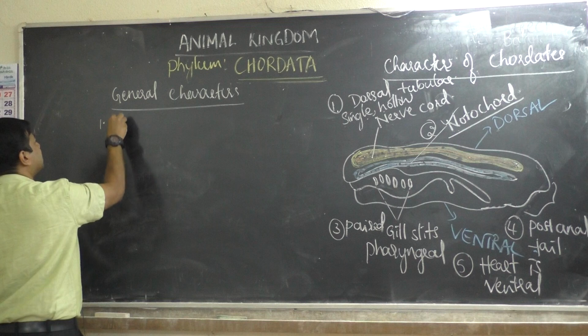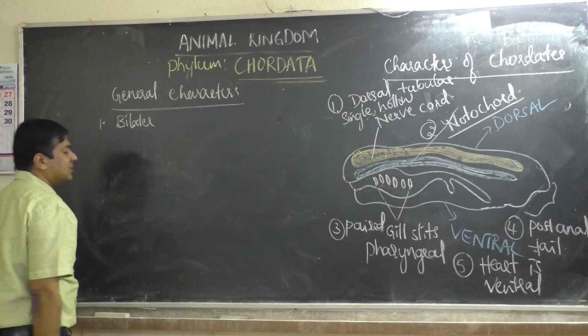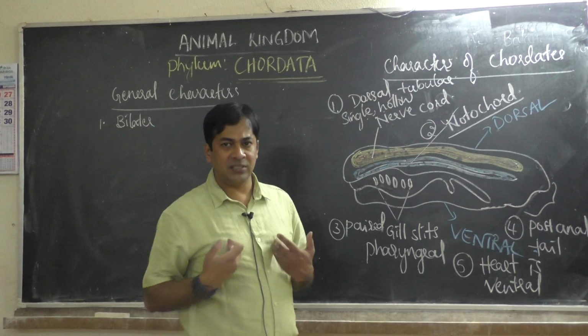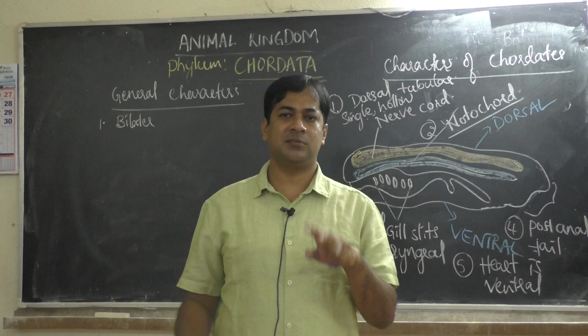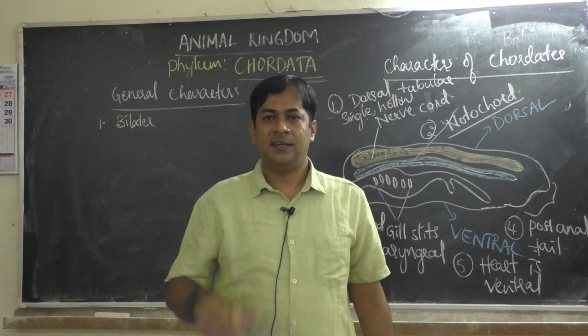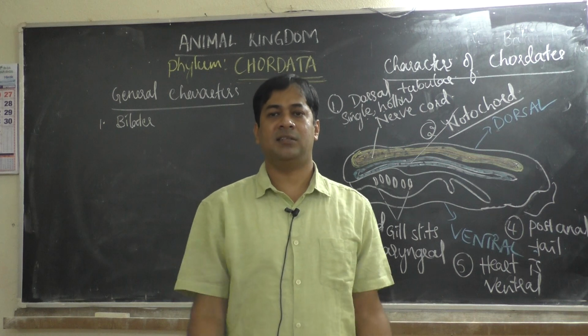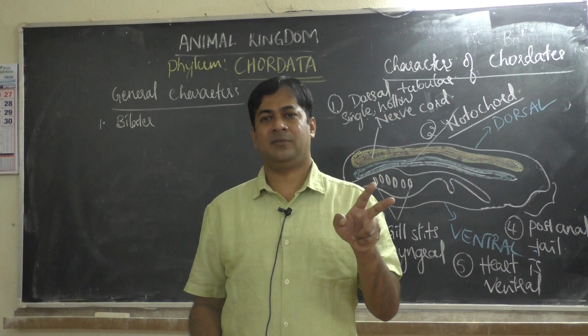Symmetry you take, it is bilaterally symmetrical. You take human beings as example. If human beings are example for chordate, then how our body can be divided into two equal halves? If you cut this way, head is here and other part doesn't have head, it has legs. It becomes dissimilar. Okay.